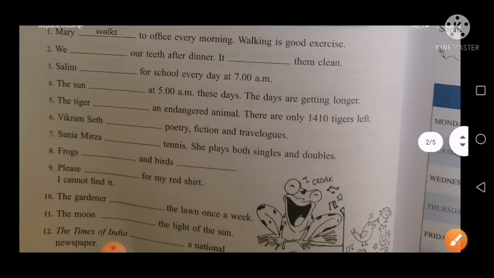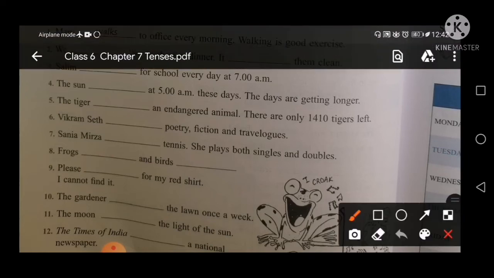And next point is the tiger. Tiger is a singular subject, so you will use here singular verb is. Okay, is endangered animal. There are only 1410 tigers left. Okay, endangered का मतलब होता है बेटा जो लुप्त हो रहे हैं, खत्म हो रही प्रजाति.